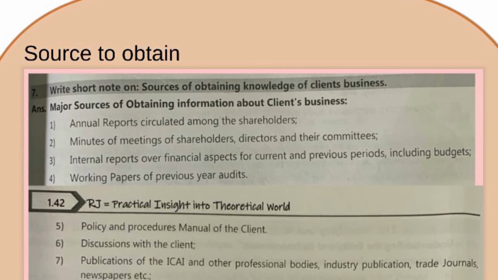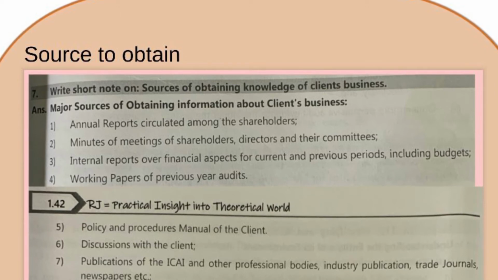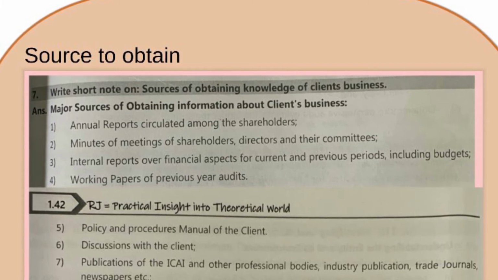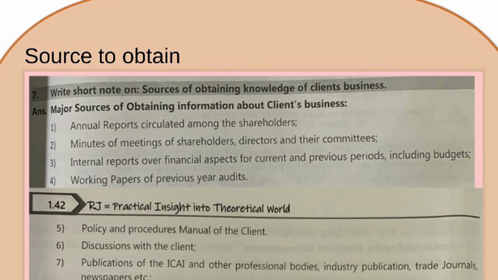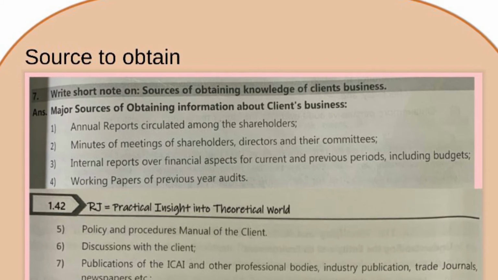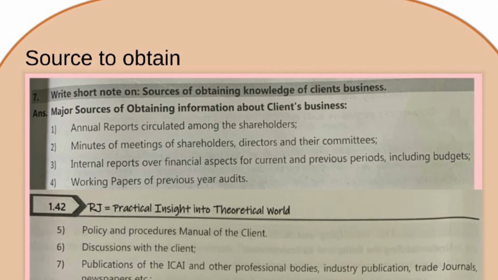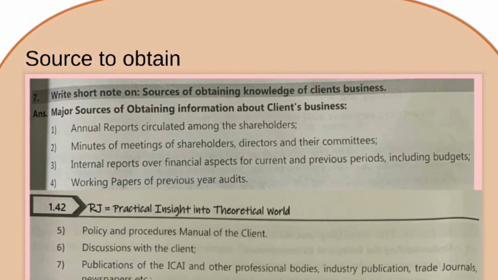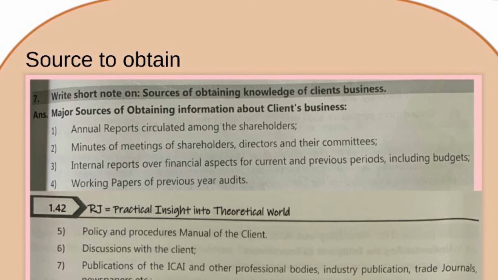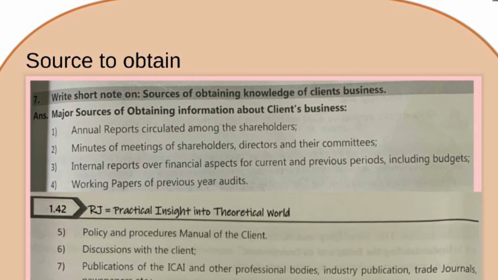Fourth, we can obtain information about client from working papers of previous year audit. We can borrow working papers of previous year audit from any other auditor, or if we have done the audit, it is very easy to obtain information from previous year audit working papers. Next is policy and procedure manual of the client. Big companies have a policy and procedure manual, so from there we can obtain information.